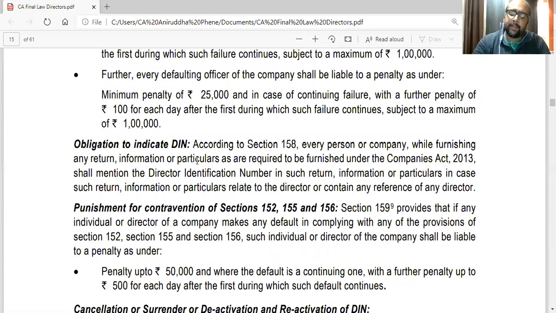So wherever any form, return, any information is filed with ROC or wherever they are filing, maybe with SEBI, which includes the name of a director, that should also include his DIN. Okay, so director's name, wherever it comes, it should be supported with his DIN.